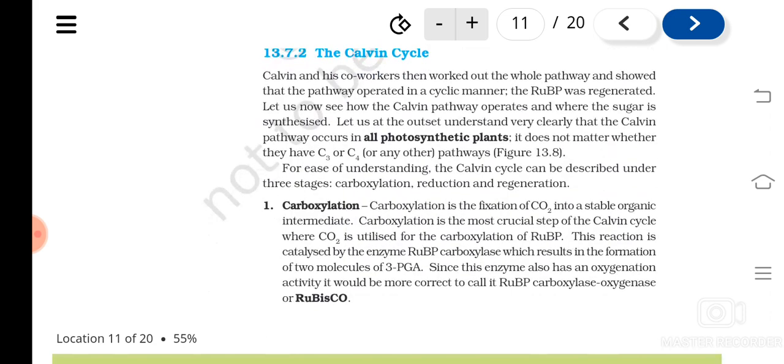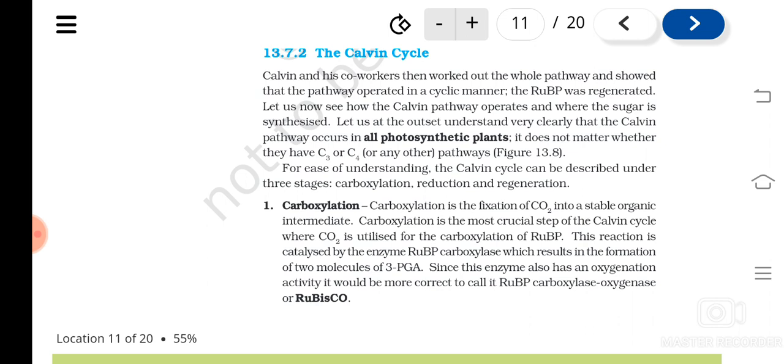The Calvin cycle continues in different stages like carboxylation, reduction, and regeneration. So, carboxylation is what? The combining of carbon dioxide with a 5 carbon molecule to form a 6 carbon molecule that will get split into a stable 3 carbon molecule.